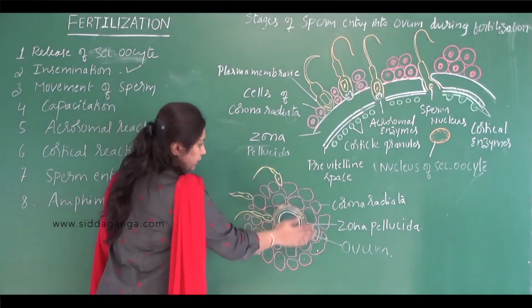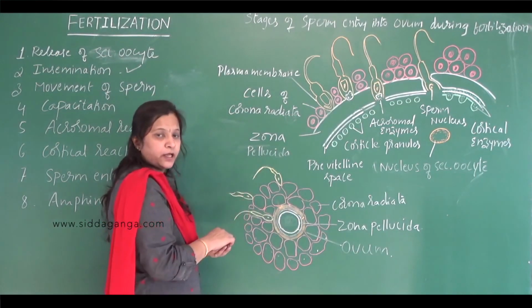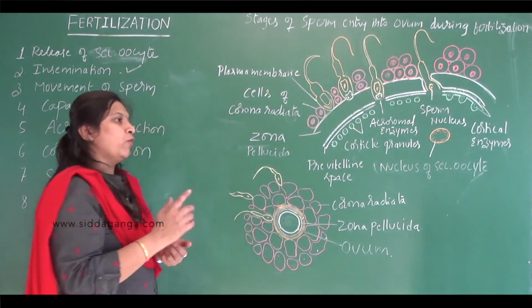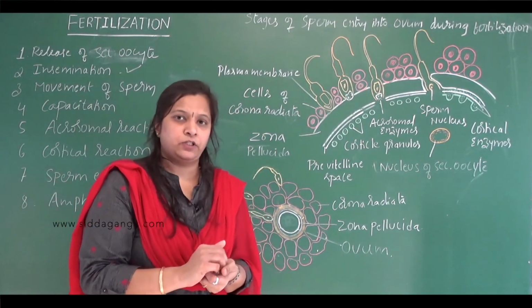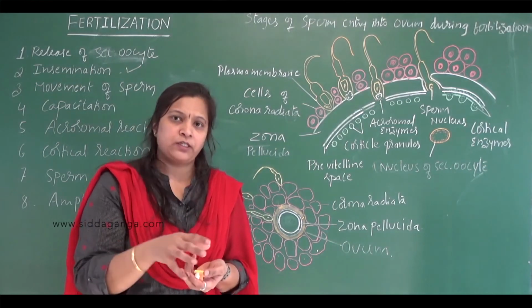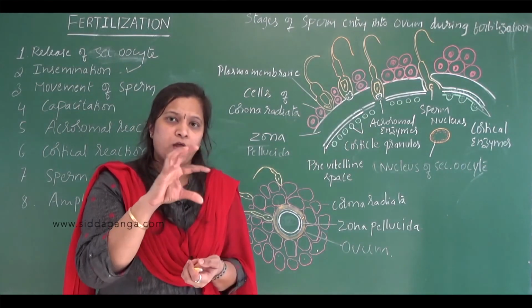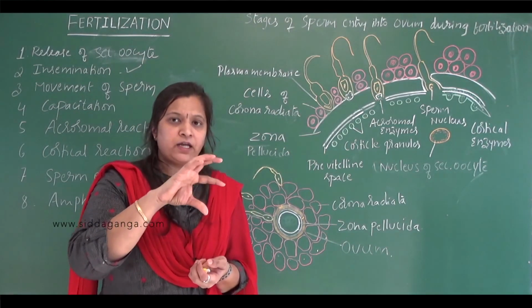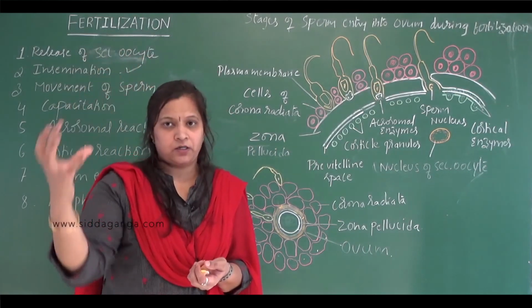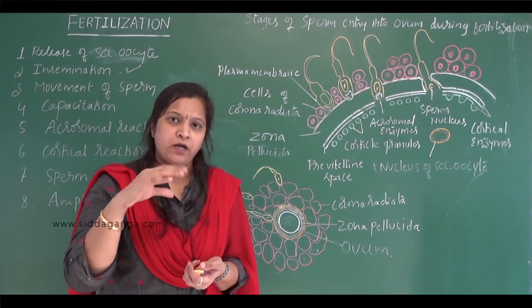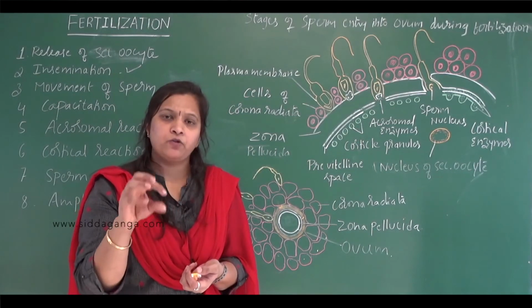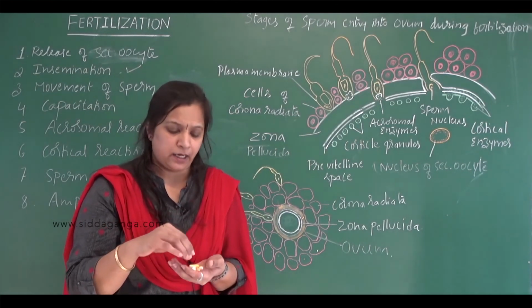So how are these egg membranes dissolved? It is with the help of the acrosome present in the head region of the sperm. You already know about the structure of the human sperm. The acrosome, which is present in the head region, forms a cap-like structure around the nucleus. That is a modified Golgi complex. That acrosome contains sperm lysin enzymes.